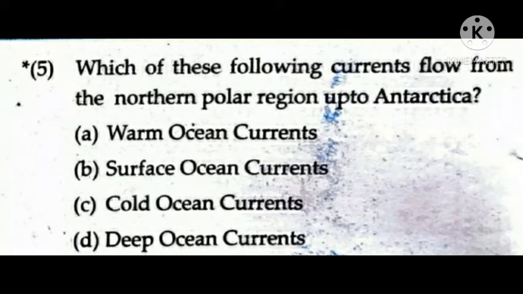Next question, which of the following currents flow from the southern polar region up to Atlantica? The answer is surface ocean currents. Water currents beyond the depth of 500 meter are known as? Answer is deep water ocean currents. Seventh, the velocity of the ocean current is around dash. The answer is 2 to 10 km per hour.